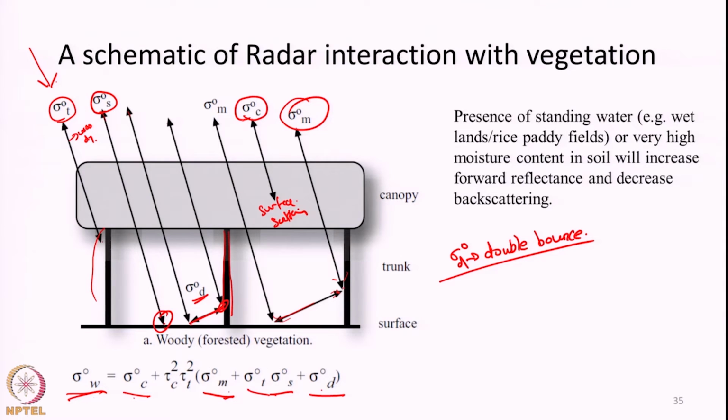Apart from the surface scattering from the canopy, all other components happening below the canopy must pass through the canopy once. So the canopy's transmission, or the transmissivity of the canopy, comes into the picture.